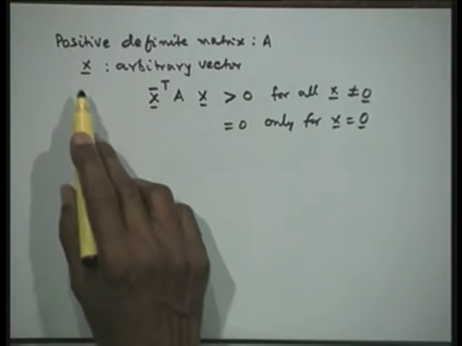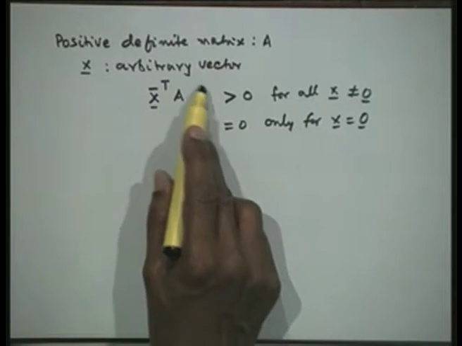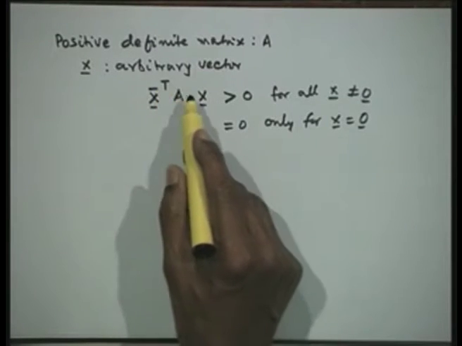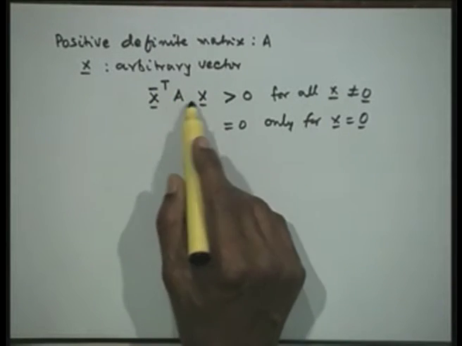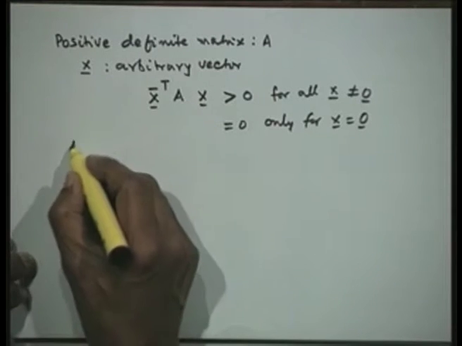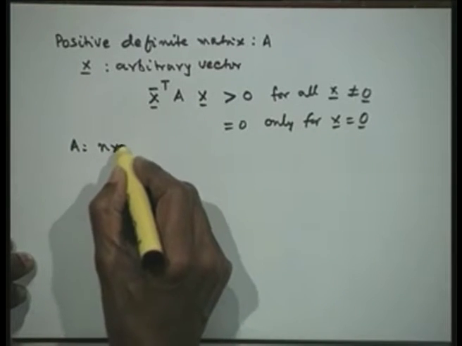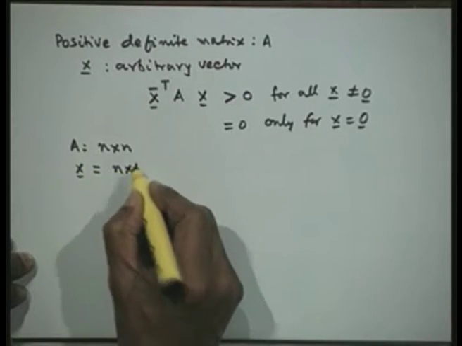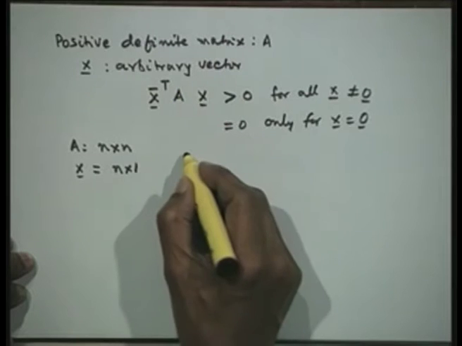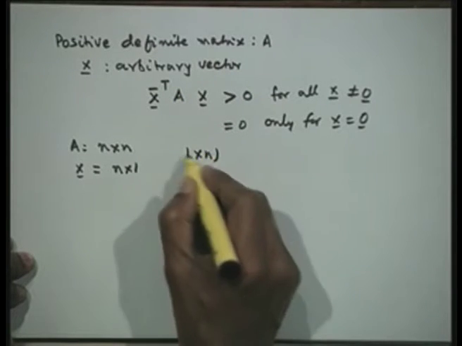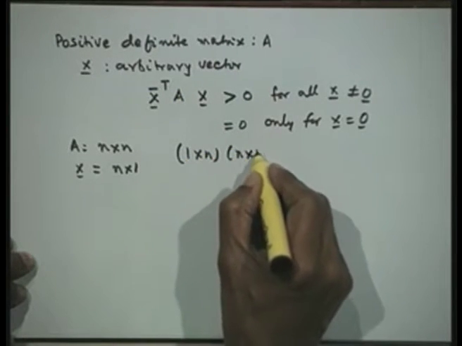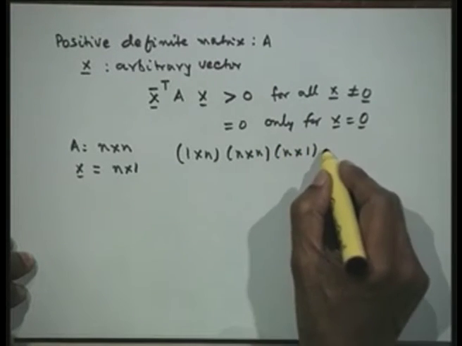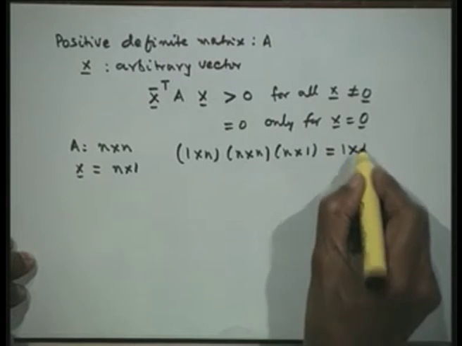That means, if I take the arbitrary vector x and perform this operation, x conjugate transpose A x, this is going to be a number. If A is an n by n matrix, then the vector x is n by 1, and its transpose is 1 by n. So the orders are 1 by n, n by n, and n by 1, so that I would simply get 1 by 1.